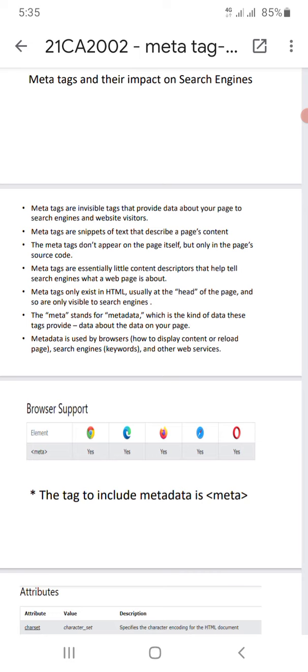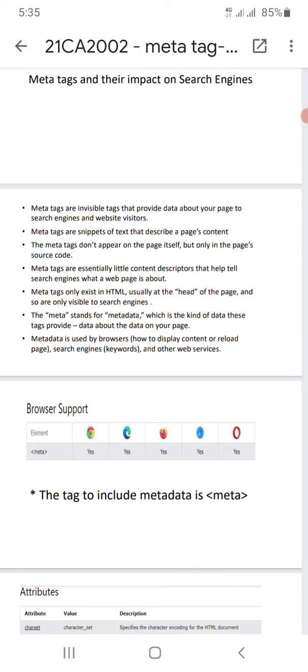Meta tags are essentially a little content description that tells the search engine what the web page is about. Meta tags are always telling the search engine what this page is going to tell you. Like that, a meta tag tells the information to the search engine.